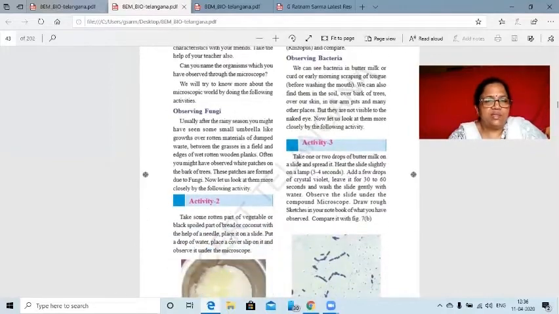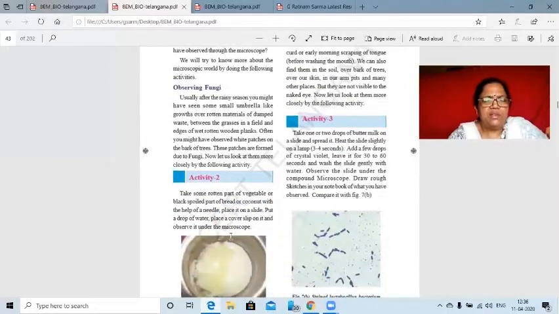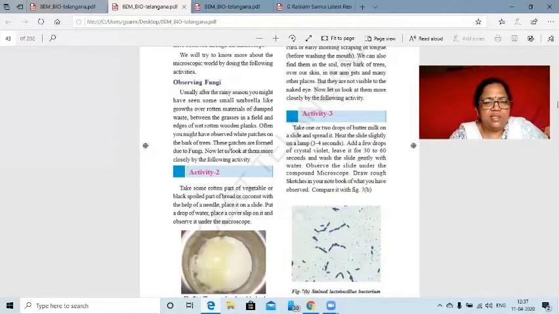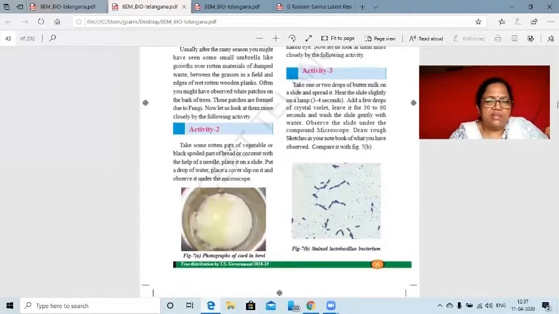Now coming to the class of fungus. As we have already discussed about the mushrooms. Mushrooms are everywhere, especially you will find them in the rainy season on trees, on any rotten material or dumped material or grassy material, fields. And these are nothing but the fungi. And another activity here is mentioned for you, that is activity 2.